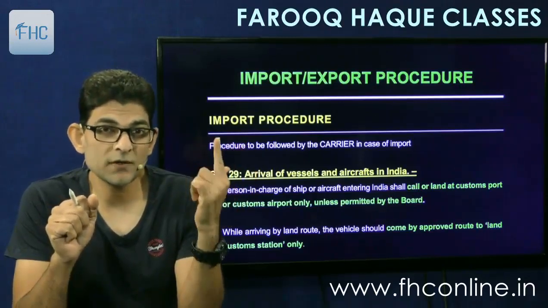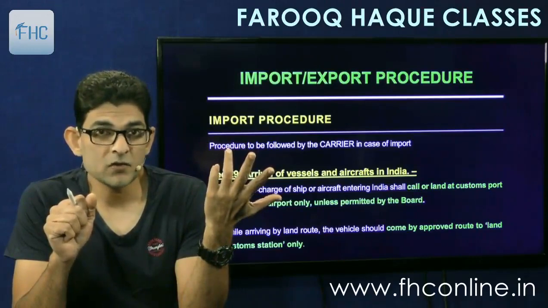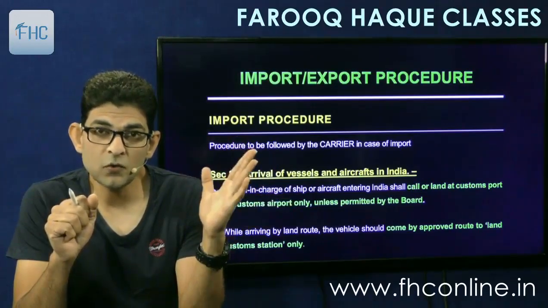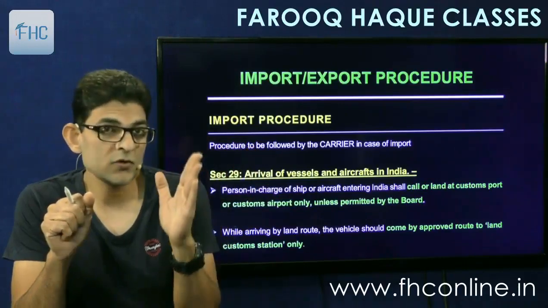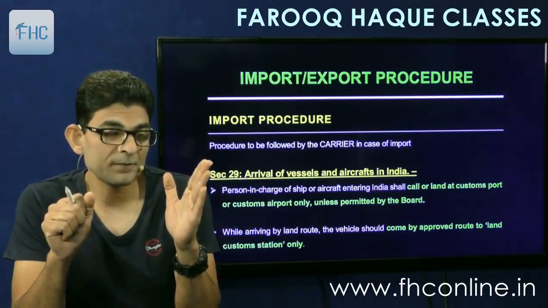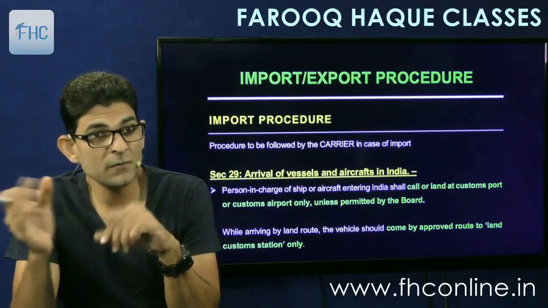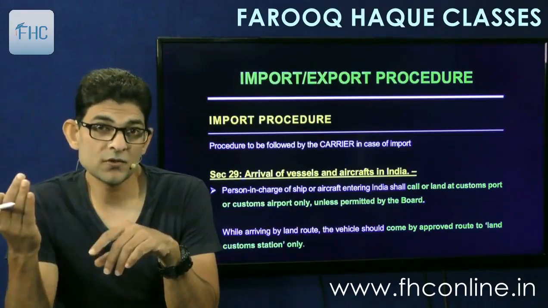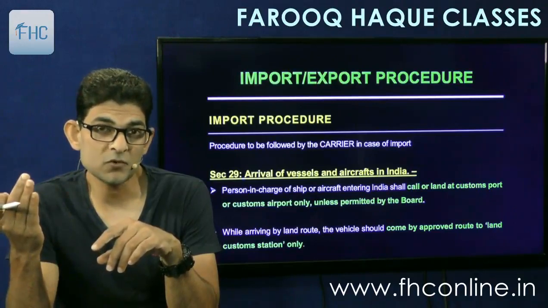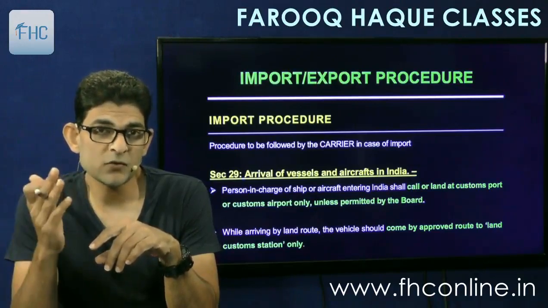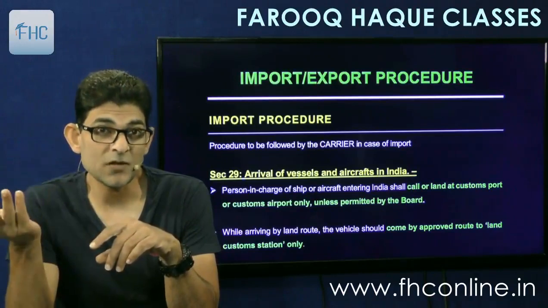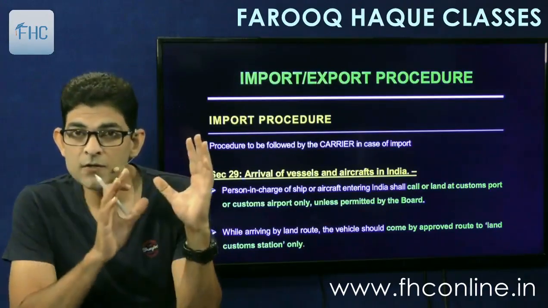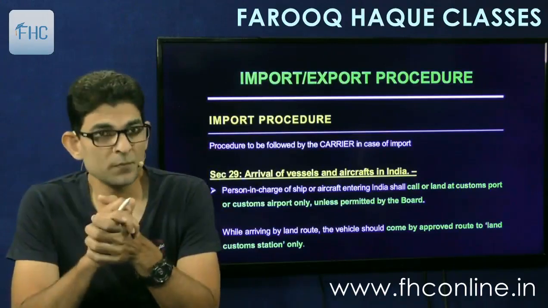The ship in charge, or the aircraft in charge, or the vehicle in charge, as you can say, the person in charge. What is the procedure to be followed by him? How the goods are unloaded onto the port, basically. And the second procedure will be how the importer comes and clears the goods, okay, for home consumption, and also for warehousing. But warehousing we'll see later on in the next chapter. In a chapter which will follow, the warehousing is a separate chapter. So right now we'll see the clearance for home consumption.